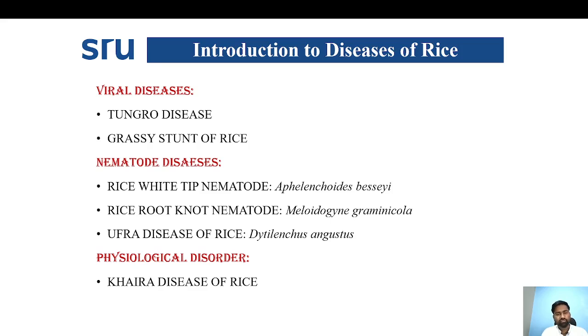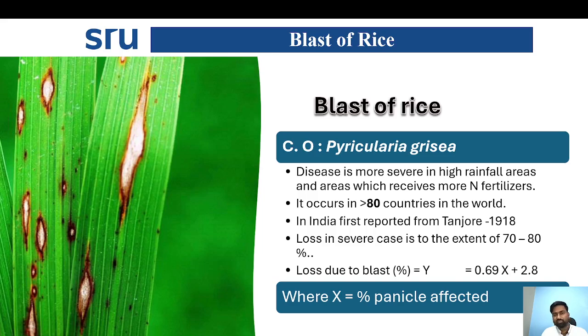Coming to nematode diseases: rice white tip nematode, which is caused by Aphelenchoides besseyi, rice root knot nematode, Meloidogyne graminicola, Ufra disease of rice, Ditylenchus angustus, and physiological disorders in rice like Khaira disease of rice, which is caused by zinc deficiency. First, let's start with the blast disease of rice.